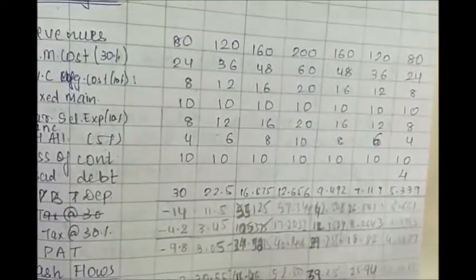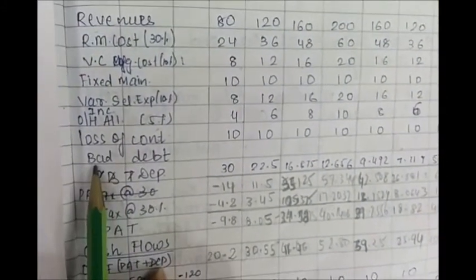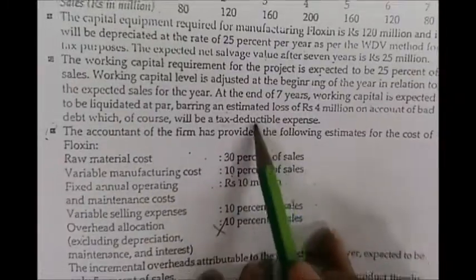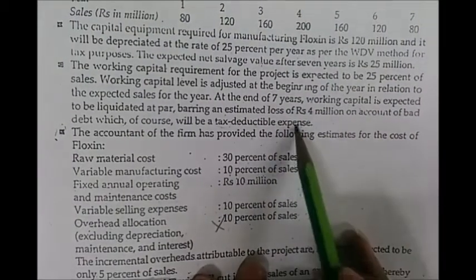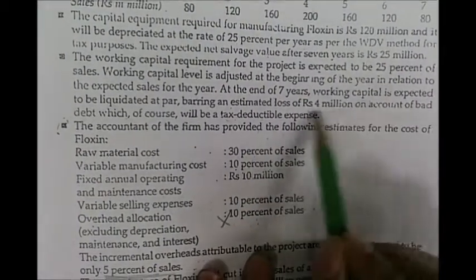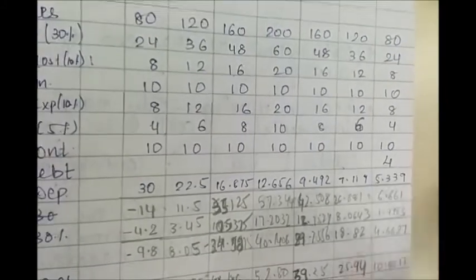So it will be the same for all the years. Then lastly, we will account for the bad debts. So it is mentioned that at the end of 7 years, you will get your working capital at par, but there will be a loss of 4 million in case of bad debts. So at the end of the 7th year, we will deduct 4 million as bad debts.